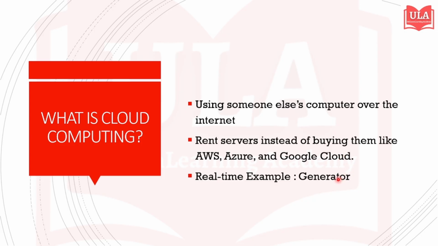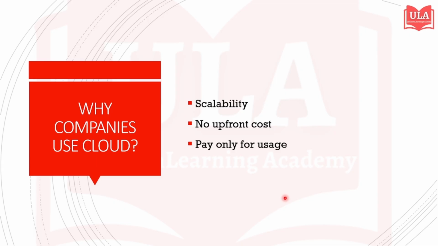Now let's look at a real-time example. Just like at home, you don't buy a generator. You just pay for the electricity bill for what you use. Similarly, companies don't have to buy physical servers. If they choose cloud, they can rent servers and pay only for the resources they consume, like storage, computing power, or databases.